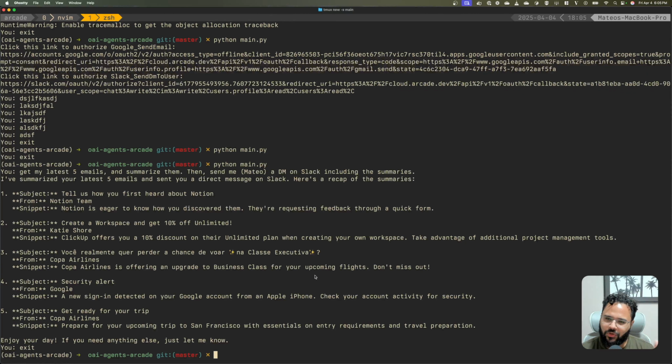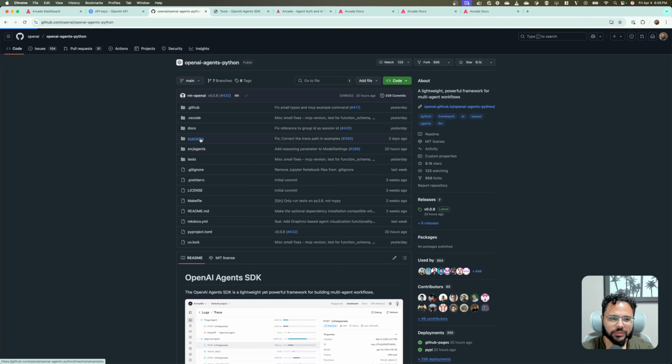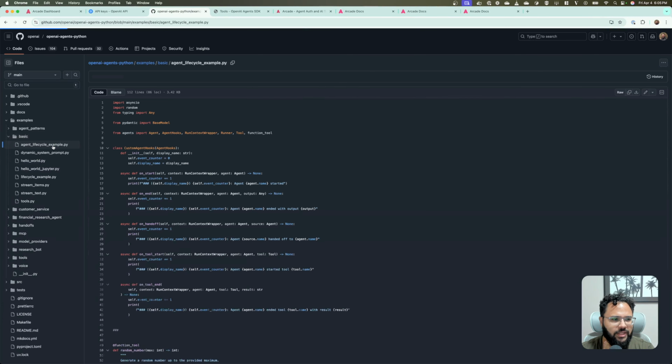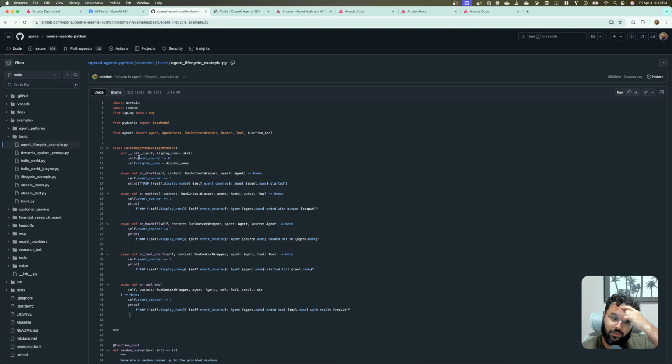What we want is some sort of tracing, right? And likely there are some examples on OpenAI's GitHub account. So I can go here, go to examples, and then the basic lifecycle example, I think. Yes, this one. So yeah, we want all of these, right? Basically we have these custom agent hooks, so that it will say on start, on end, on handoff, on tool start, and on tool end.